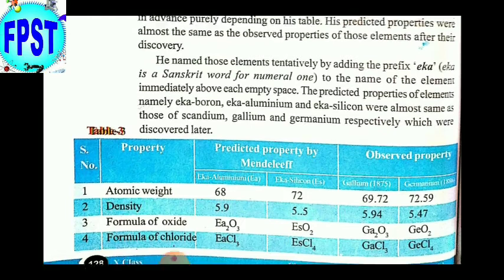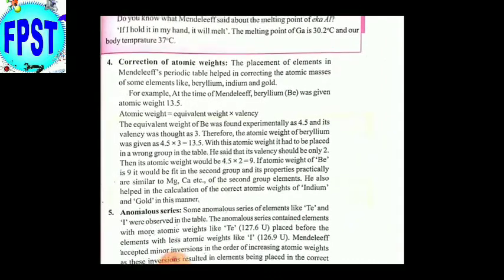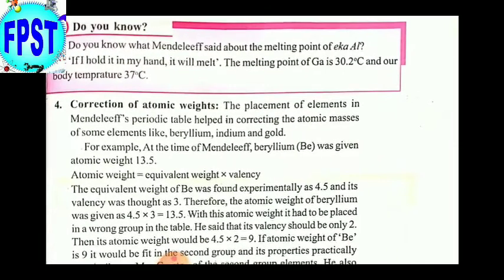That is the greatness of Mendeleev. He tried well to classify the elements, but at the time of Mendeleev, the electron was not even known, and atomic number was not popular. That's why he took the atomic weight as the basis of the classification.